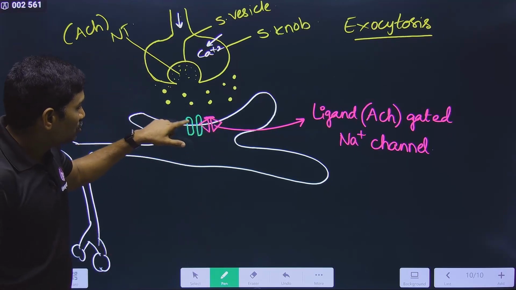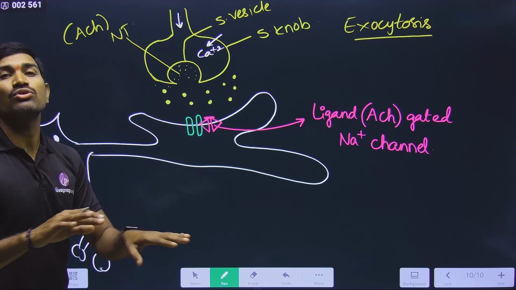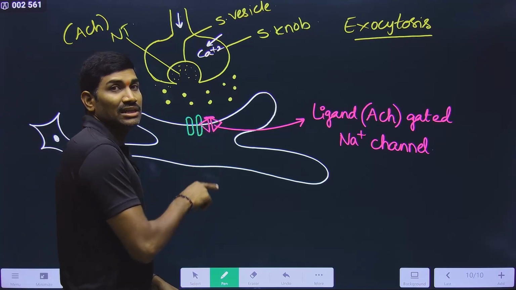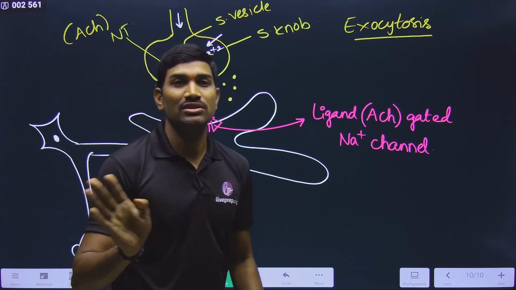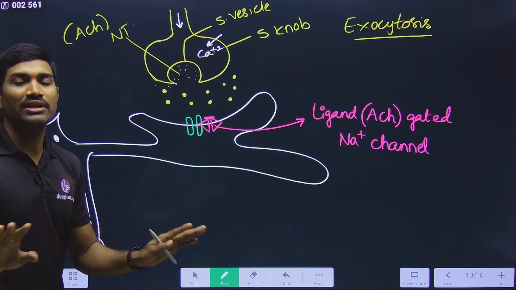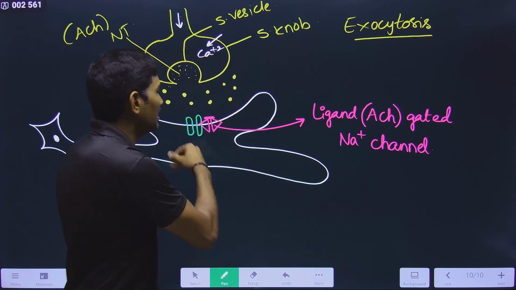When the receptor is not attached to the ligand, this channel is closed. Even though the channel is present, since it is closed, it will not allow movement of sodium ions. So in this way, normally it is in off condition, switched off condition. Understood or not?